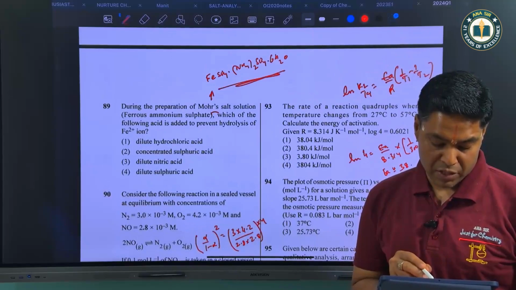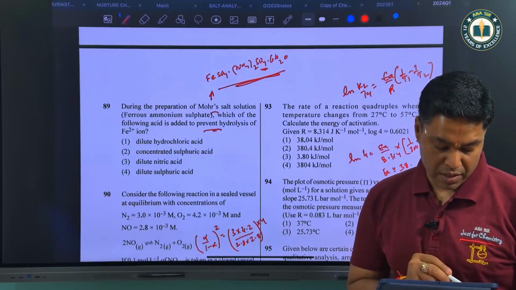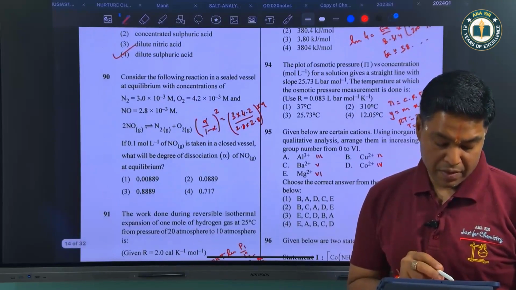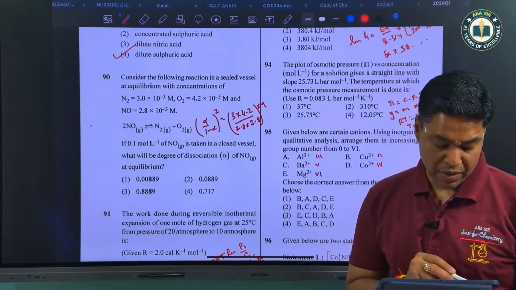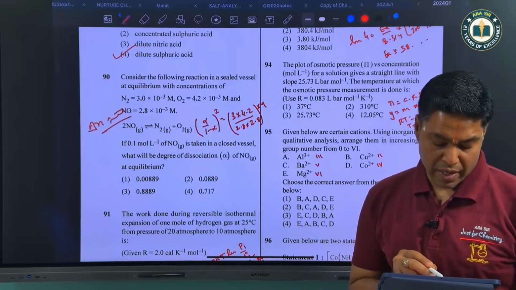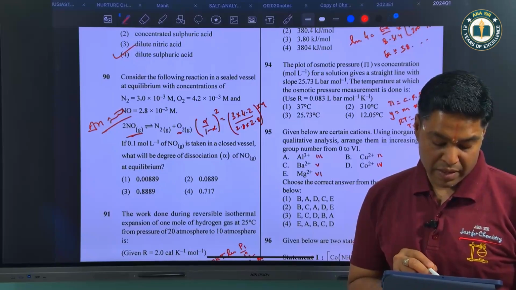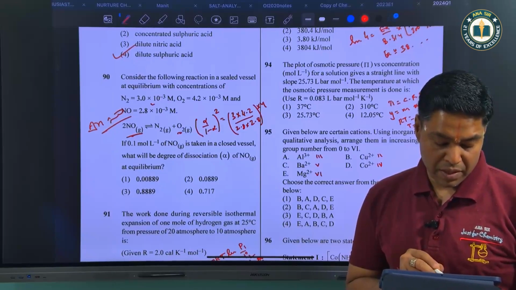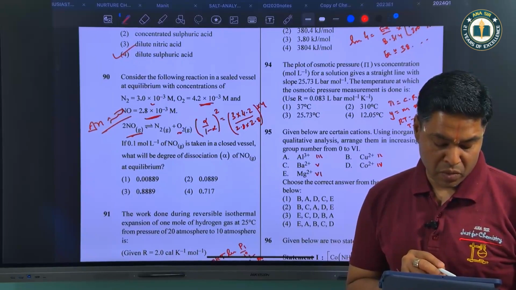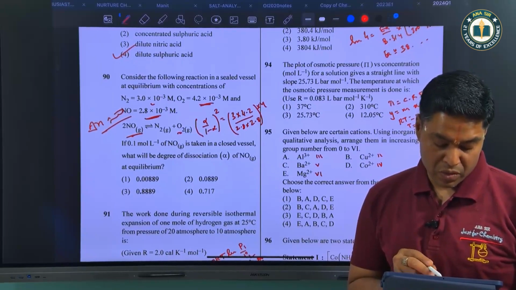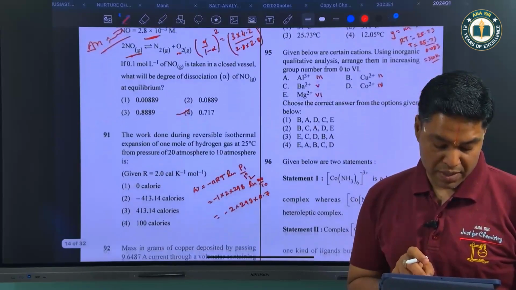So you get propylamine. Then during the preparation of Mohr's salt, now what is Mohr's salt? FeSO4.ammonium sulfate.6H2O, and if you want to prevent hydrolysis you need to take an acid of common ion, so answer is dilute sulfuric acid. Here already equilibrium constant is given and for that delta N is equal to 0, so directly we can use alpha by 2 Ka whole square upon 1 minus alpha Ka whole square. That gives us 3 into 10 power minus 3, 4.2 into 10 power minus 3 upon 2.8 into 10 power minus 3 Ka whole square. When you solve you get the answer as 0.717.